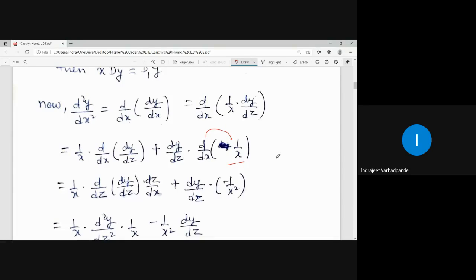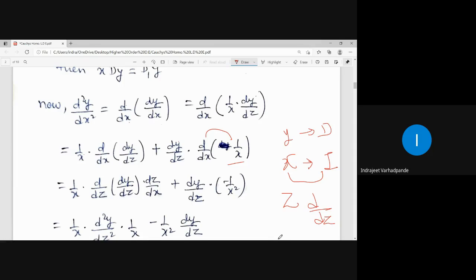Always remember the concept of identifying the dependent variable and independent variable. Initially, the differential equation contains y as the dependent variable and x as the independent variable. But here in between, we are changing this independent variable x to z because the operator here becomes d by dz.